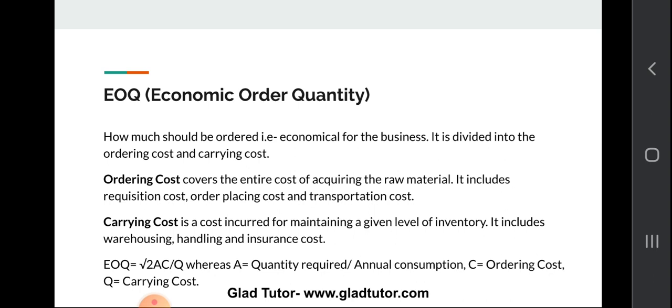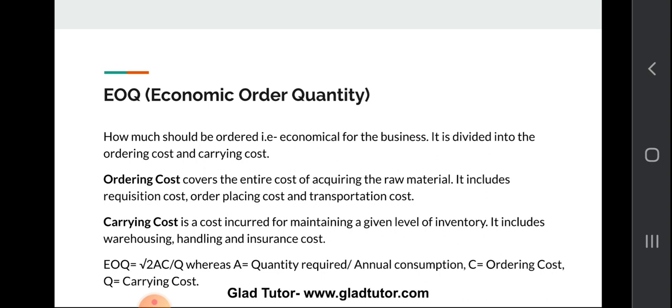Next one is EOQ. EOQ is the economic order quantity, which we have previously discussed. EOQ simply means how much should we order. Here, how much we should order is related to what is economical for the business, like what is the company's financial condition? How much should we order so that it will be economical for the business? So it is divided into two types of cost. First one is ordering cost, and second one is carrying cost.